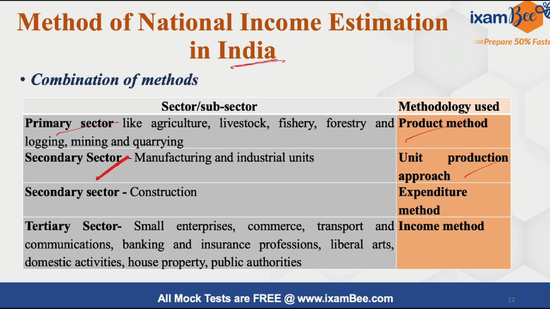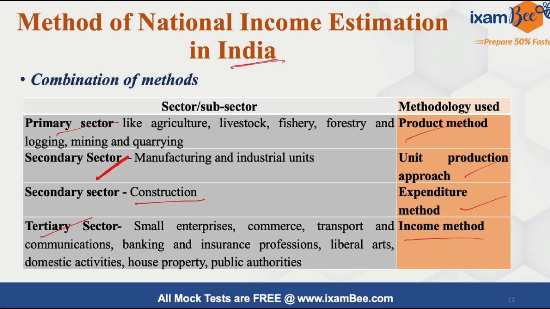The transfer payments that are made are excluded for calculating national income.